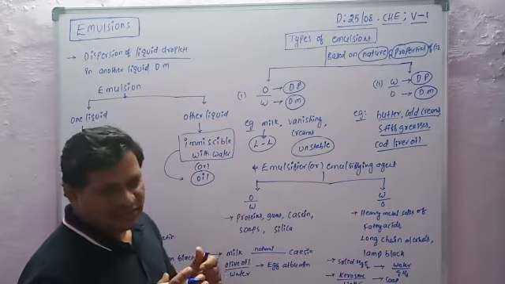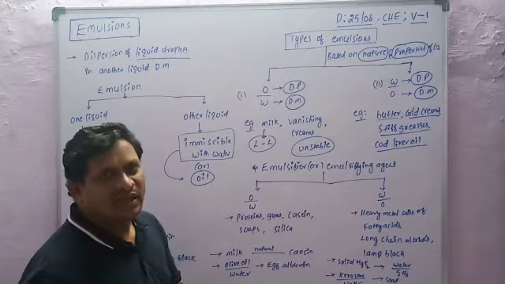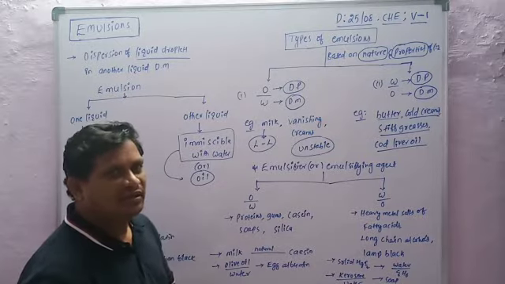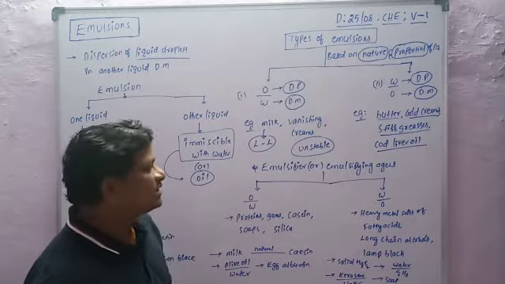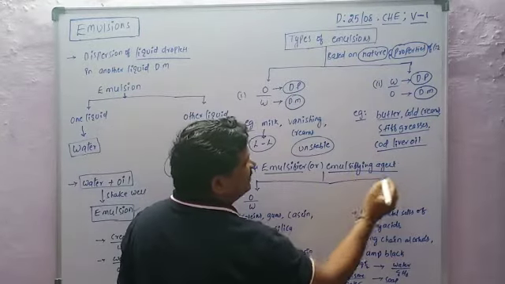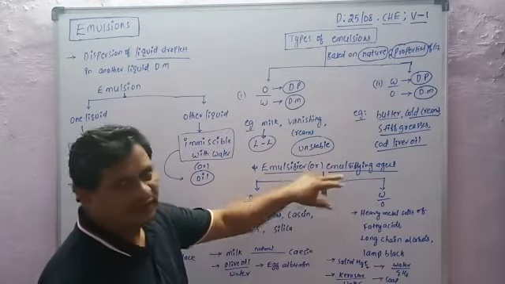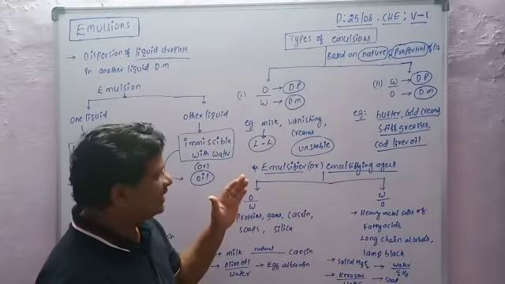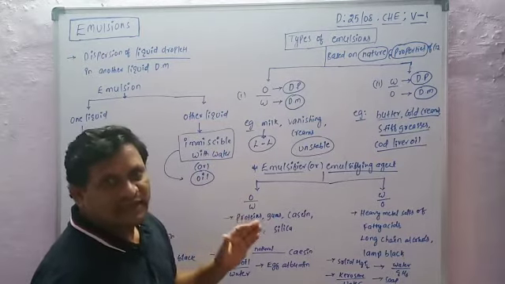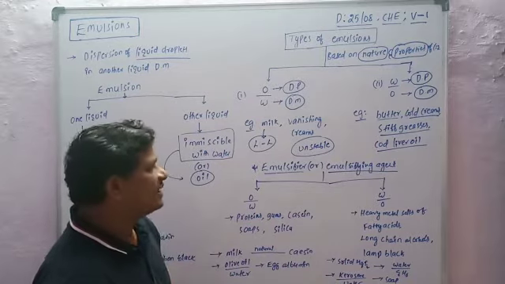Now these unstable substances are converted into stable substances by the addition of a third substance to the emulsion. The added third substance is known as an emulsifier or emulsifying agent. So what is the function of an emulsifier? An emulsifier or emulsifying agent stabilizes the emulsion.